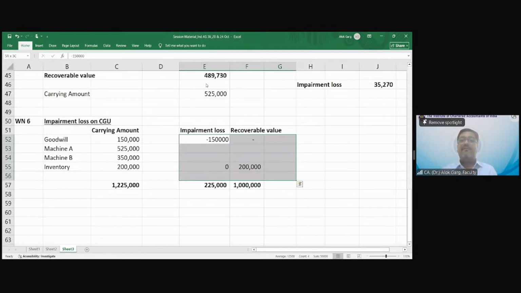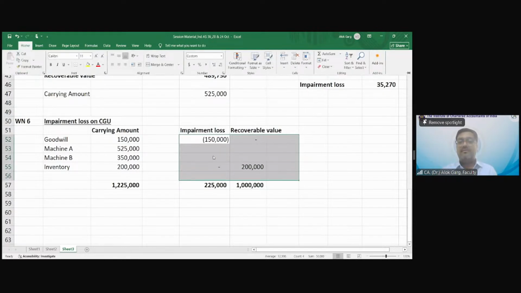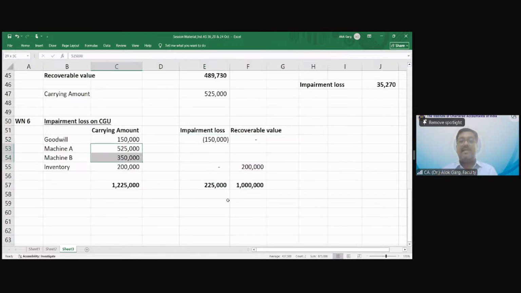I am left with 75,000, which has to be allocated in the ratio of machine A and machine B. For machine A, 75,000 multiplied by 525 divided by 870, the total of both. Again, for machine B, 75,000 multiplied by 350 divided by the total.